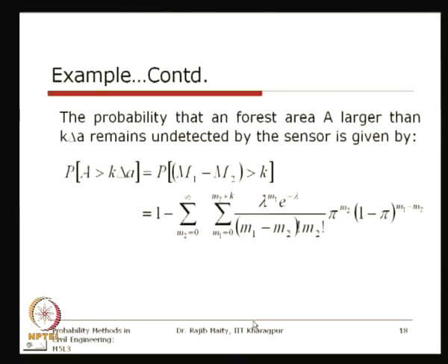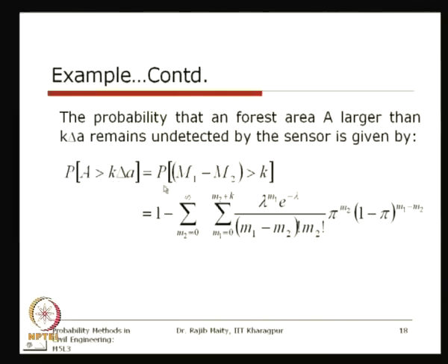Now, the second question, which is interesting, is this: the probability that a forest area A larger than k delta A remains undetected by the sensor. That means we are looking for the probability that A is greater than k delta A. As we have explained, delta A is the area for one pixel, so k pixels are undetected.